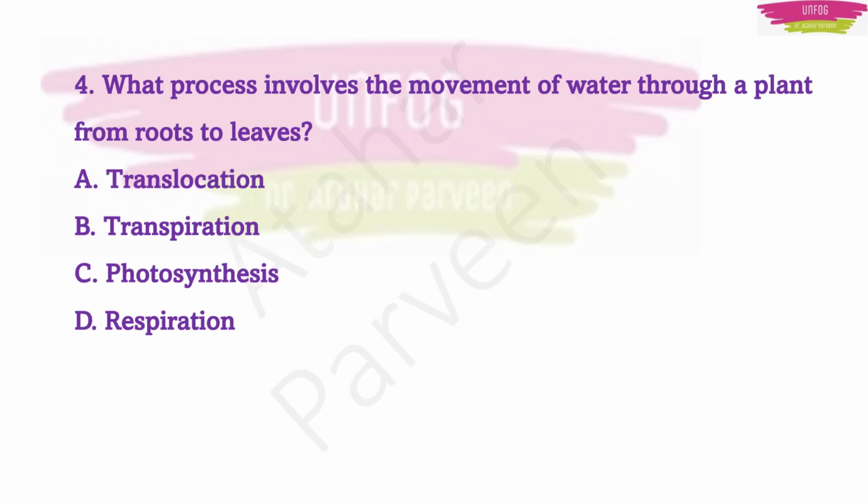Next question. What process involves the movement of water through a plant from roots to leaves? The options they have given are very interesting: translocation, transpiration, photosynthesis and respiration. You should know the process involving the movement of water through a plant from roots to leaves. The correct answer to this question is transpiration.